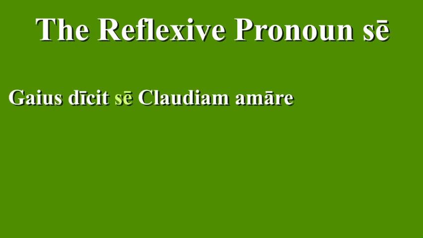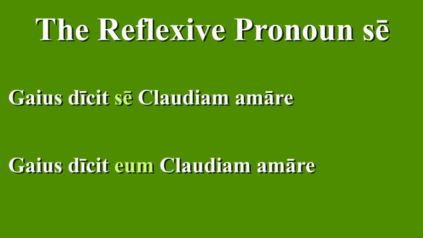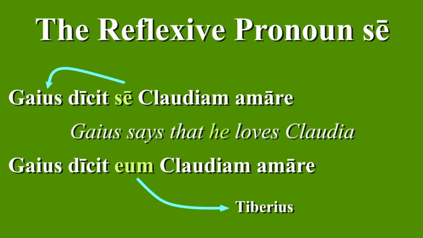Gaius dicit se Claudiam amare, and Gaius dicit eum Claudiam amare. Se is a reflexive pronoun, which means that when the subject of the head verb is the same as the subject of the indirect statement, we use se. When we're referring to another person, we would use another pronoun, like eum. The problem with English is that we would translate both of these statements in the same way. Gaius says that he loves Claudia.